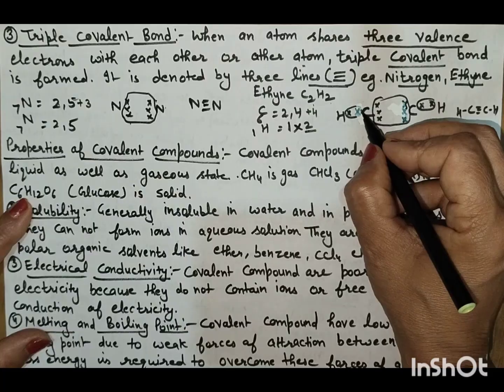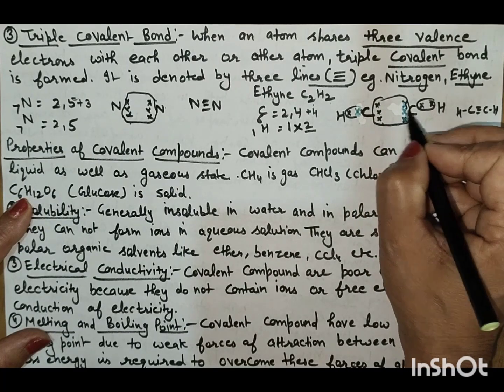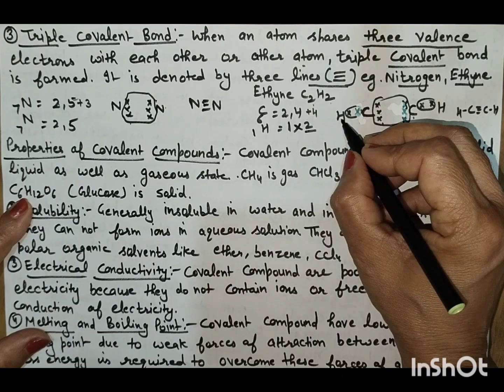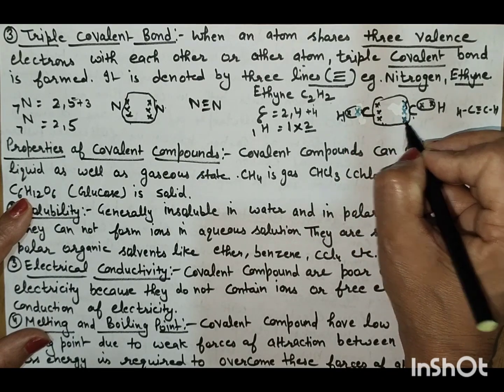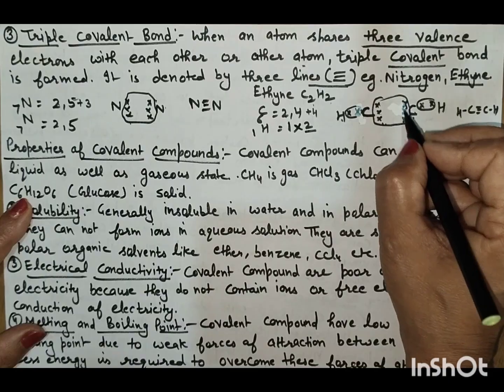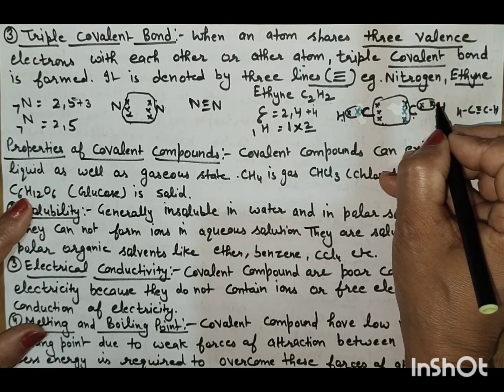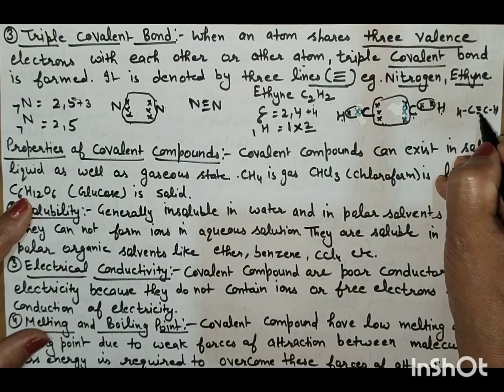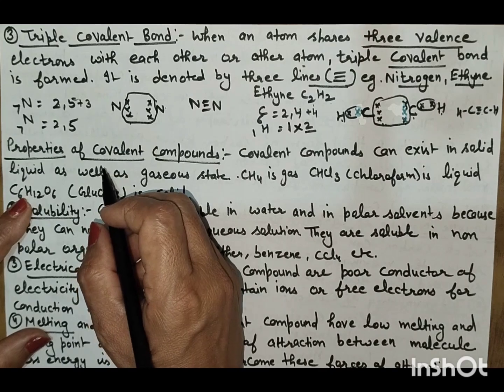Hydrogen has atomic number 1 and needs 1 electron to share. Each carbon shares 3 electrons with the other carbon and 1 electron with a hydrogen, forming a triple covalent bond.